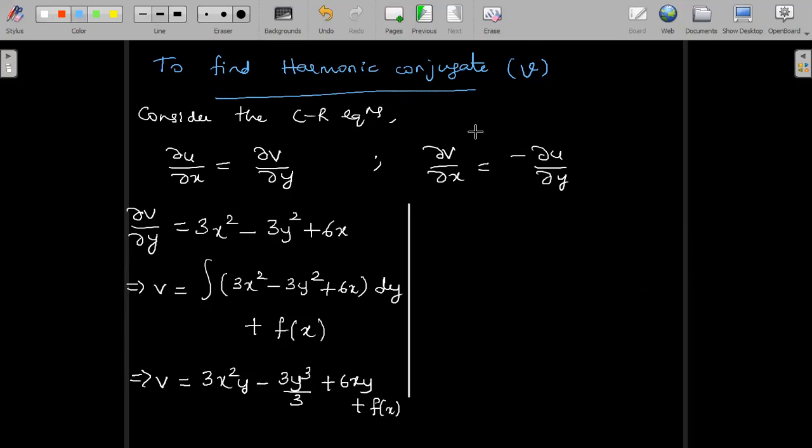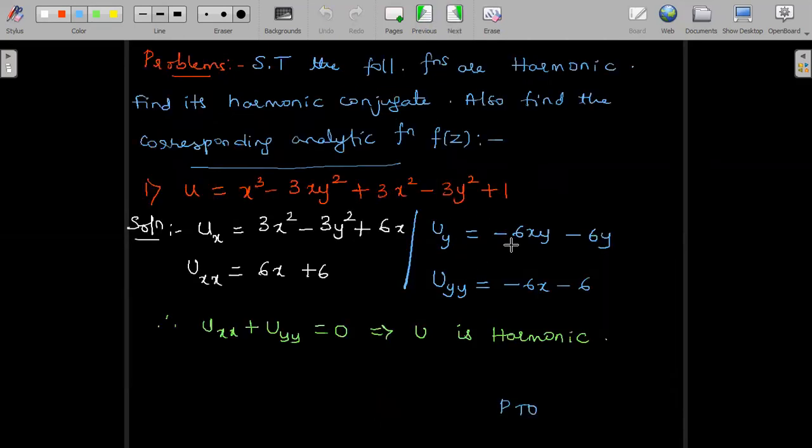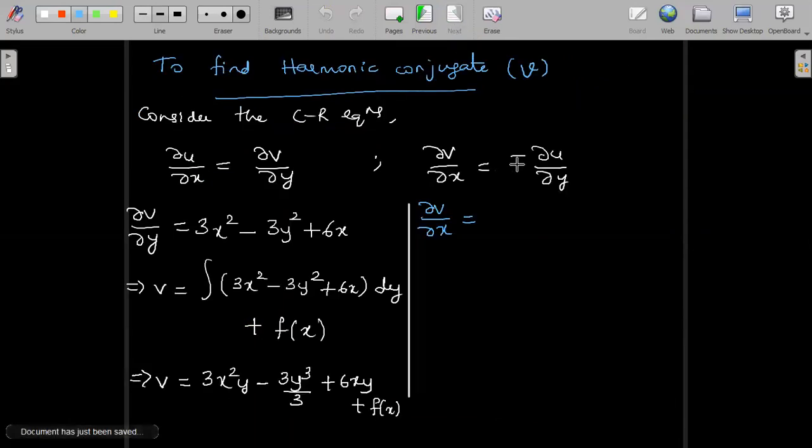Now on the same lines, we will substitute for dou u by dou y, taking minus to the other side. So this becomes dou v by dou x is equal to, so I know the expression for dou u by dou y to substitute. What is dou u by dou y? Dou u by dou y is minus 6xy minus 6y. So there's a minus sign here. Minus of minus becomes plus. So this becomes 6xy plus 6y.